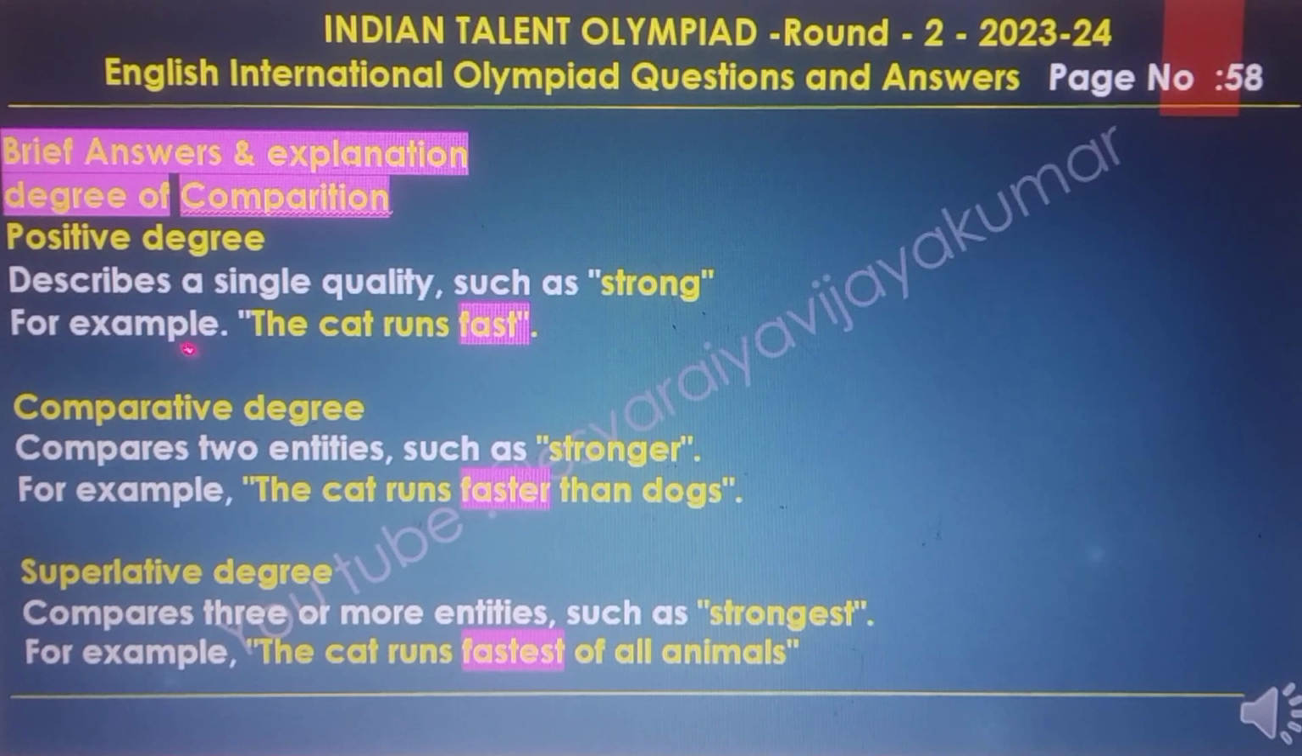The positive degree describes a single quality such as strong. For example, the cat runs fast. The comparative degree compares two entities such as stronger. For example, the cat runs faster than dogs. The superlative degree compares three or more entities such as strongest. For example, the cat runs fastest of all animals.